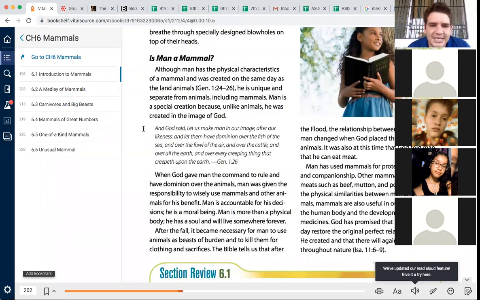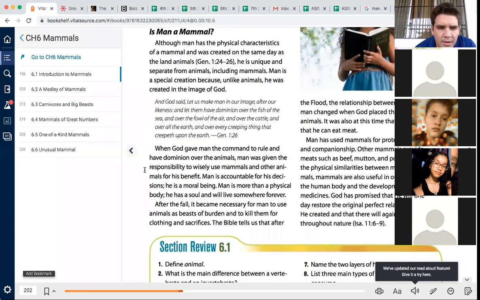Very good. And God said, let us make man in our image, after our likeness, and let them have dominion over the fish of the sea, and over the fowl of the air, and over the cattle, and over all the earth, and over every creeping thing that creepeth upon the earth. So yeah, we are kind of like mammals, but we're different. We've been called to be different. Okay, read this right here.